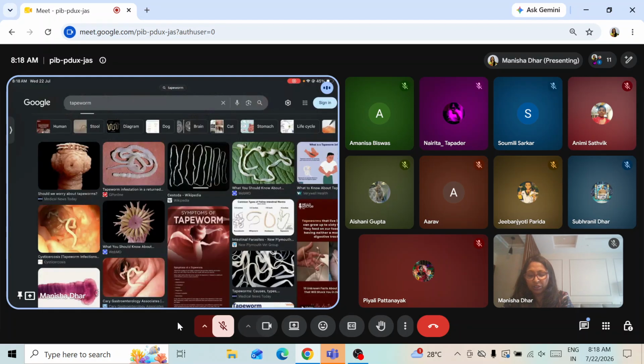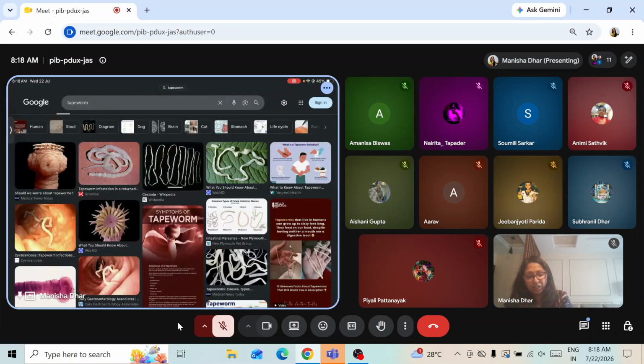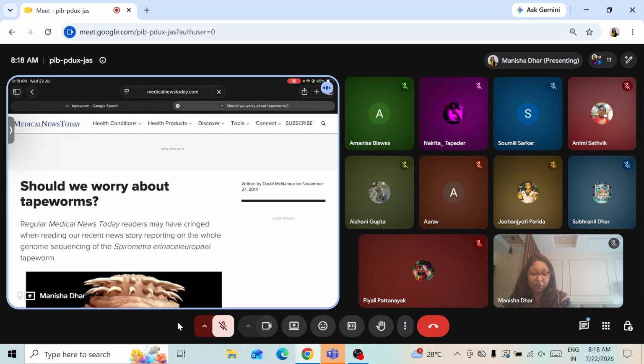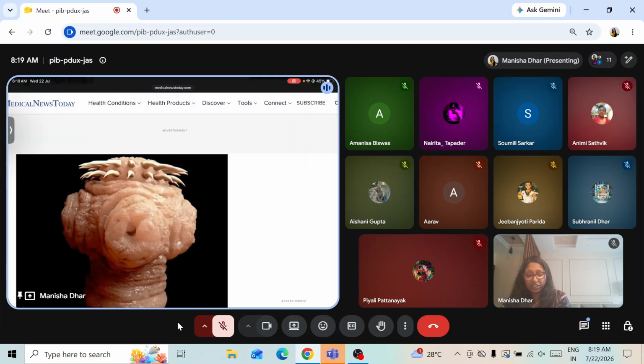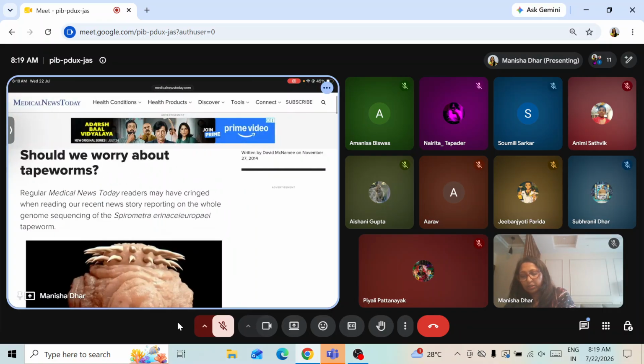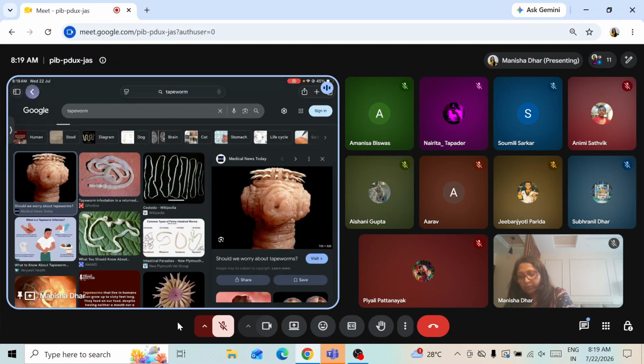Okay. And with the help of the sucker-like structure that we have seen, typical flatworm is if I just take up this one, this is dreadful to see, but then these are the sucker-like structures that we can see, and these suckers, through these suckers, as I was saying, they take the nourishment from the host body. They are parasitic form, and see the hooks on top. These hooks actually they are fixing themselves to the wall of the intestine with the help of these hooks. Got it? That's a tapeworm.